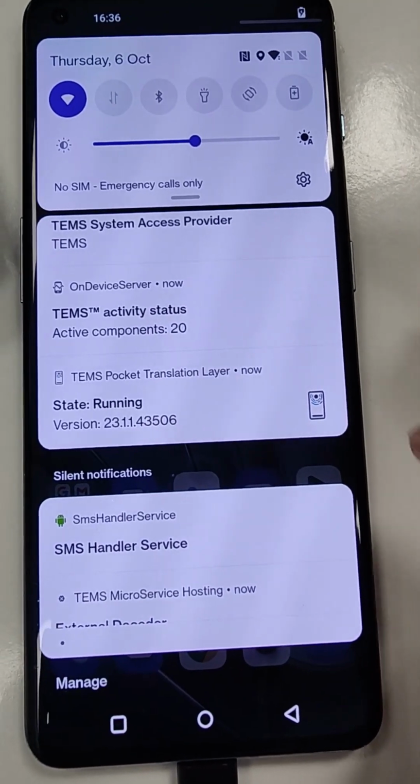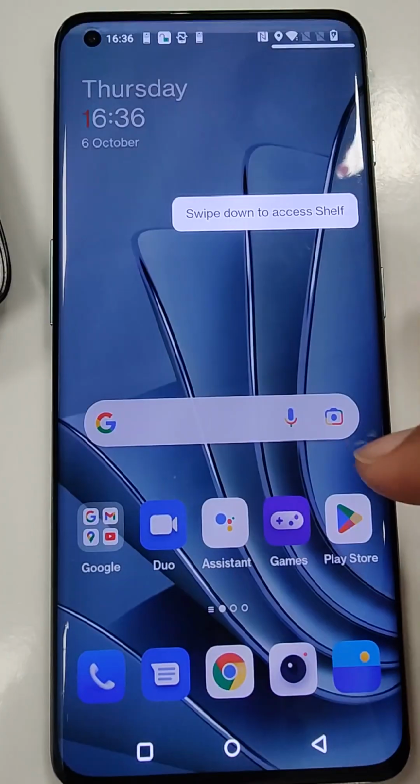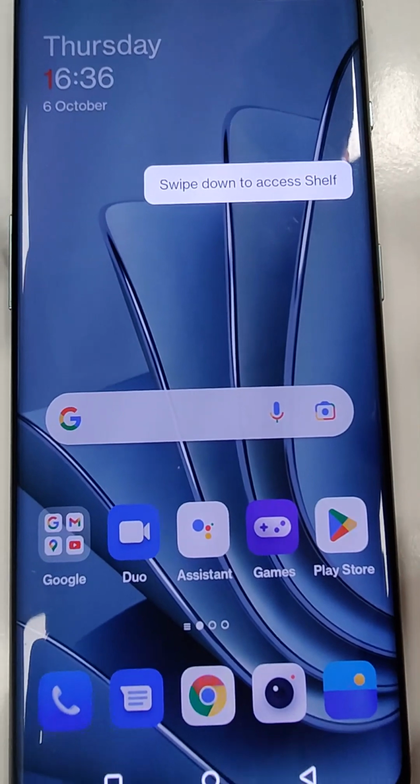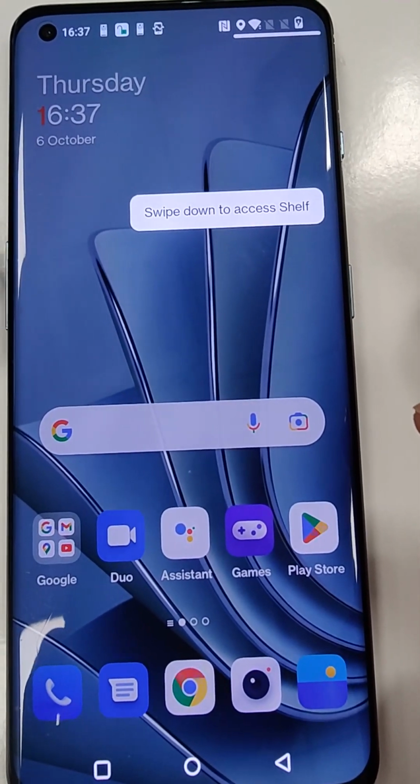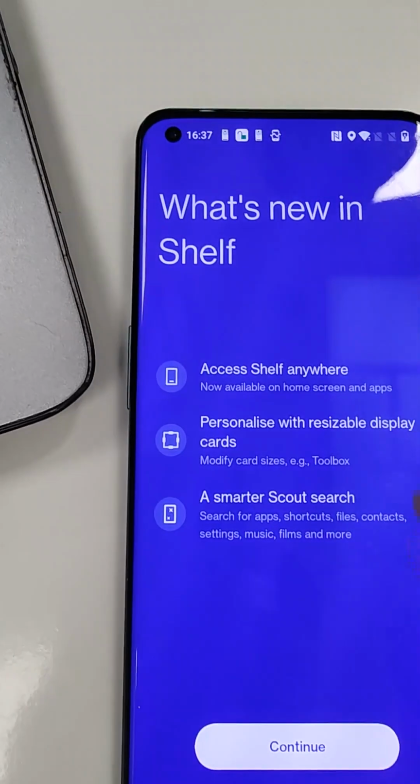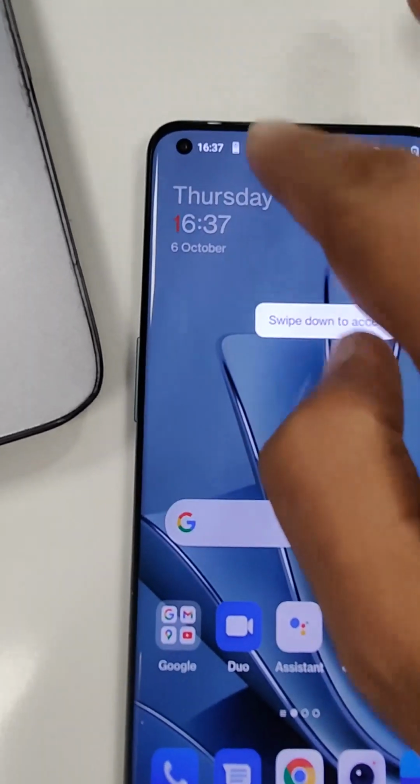Active components are 20. While launching TEMS Pocket for the first time in the handset, we have to connect data in the device. We already connected the device with internet connectivity.